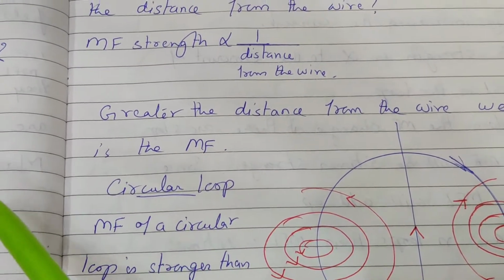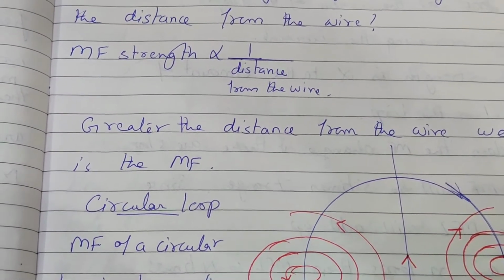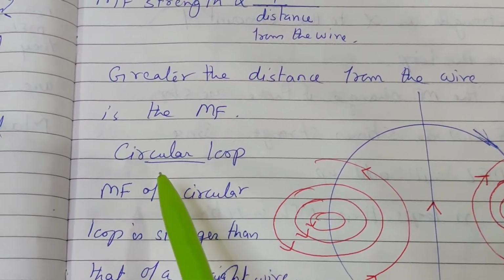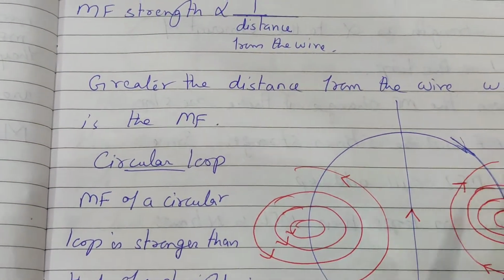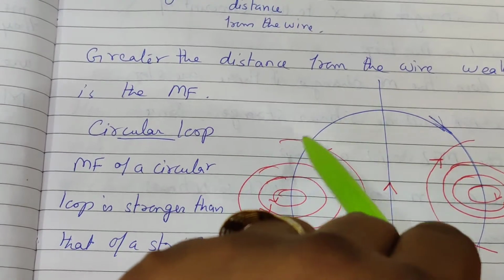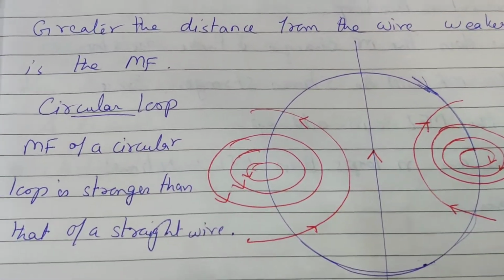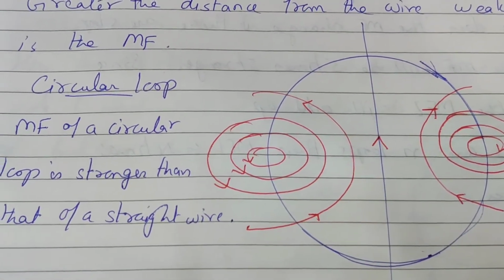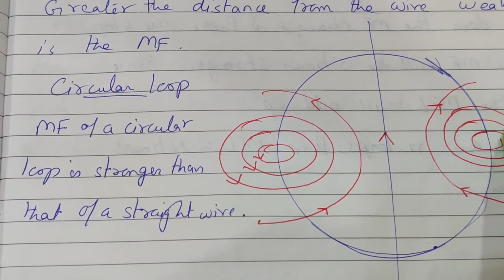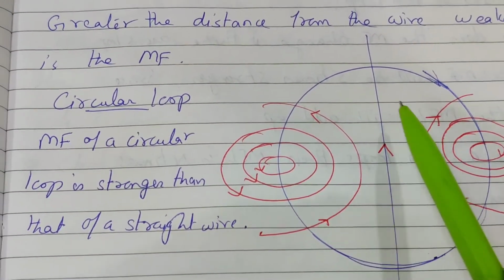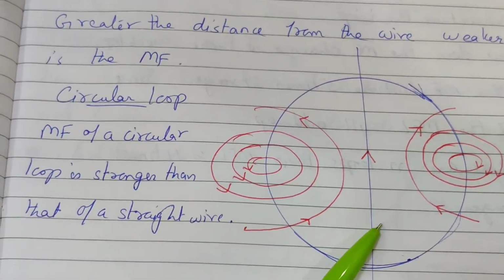We have seen the straight wire, in which direction the magnetic field forms, we have learned. Now we will learn in the circular loop. Circular loop means we have turned the wire into circular form. Now how can we say in which direction the magnetic field is moving? The magnetic field of a circular loop is stronger than that of a straight wire. Straight wire से stronger तुम्हारा circular loop रहता है.